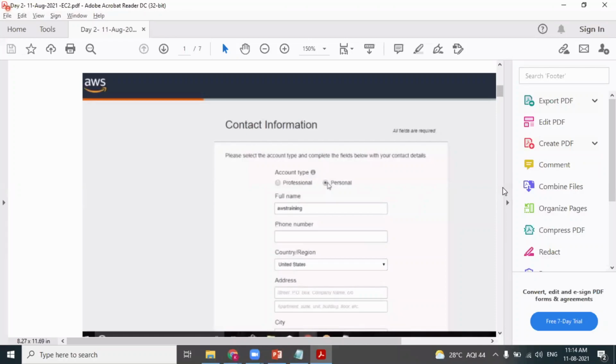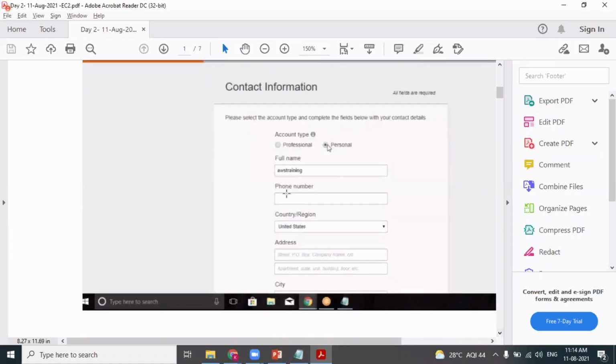We are creating the AWS account for our personal use, for our practice purpose. So please go for personal. If you're a freelancer, providing AWS services to your clients, helping clients to manage their infrastructure, then go for a professional account. Otherwise, as we are learning for ourselves, go for personal. Account type should be personal.